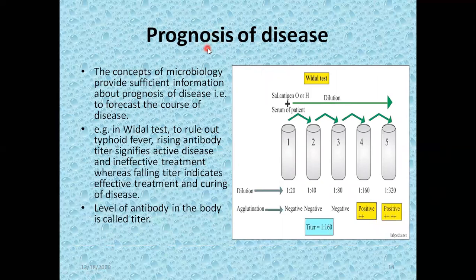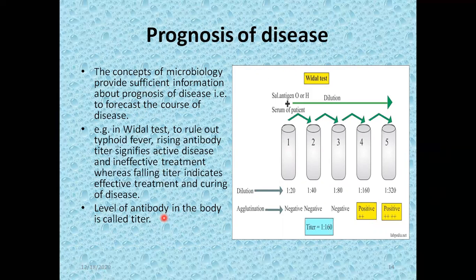Now we move towards the prognosis of the disease. What is meant by prognosis of the disease? Prognosis means to forecast the course of disease, to know about the future of the disease, to know whether the disease is progressing or whether it is controlled by the application of antibiotics. So the concepts of microbiology provide sufficient information about prognosis of disease.